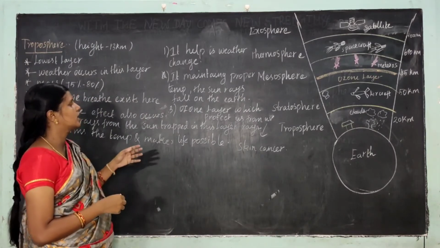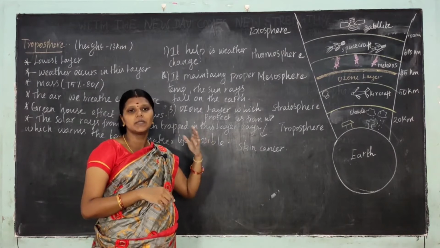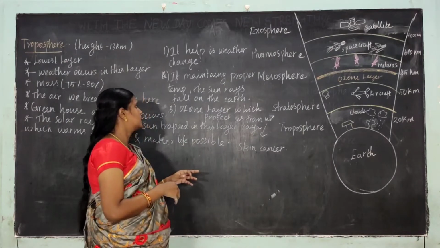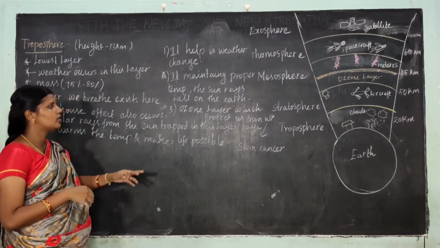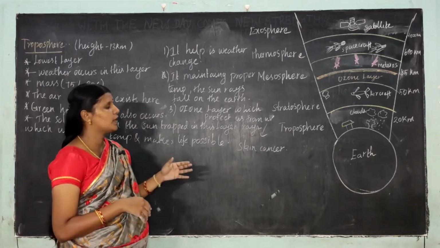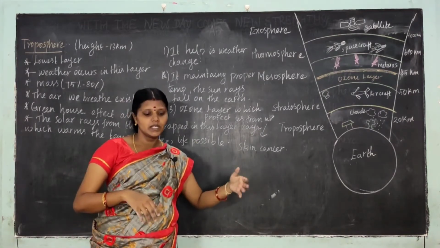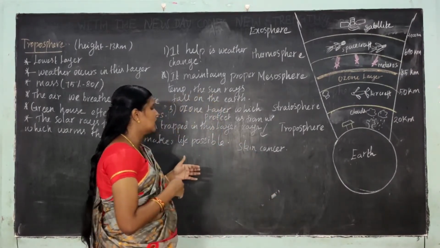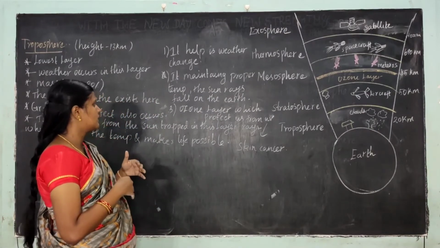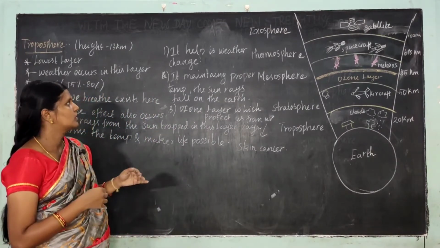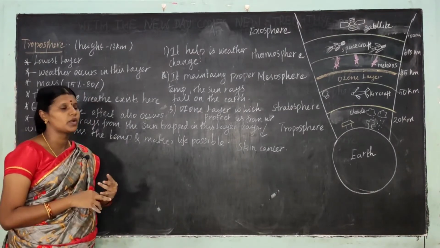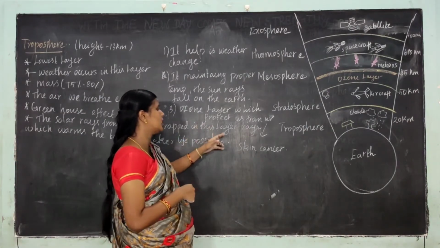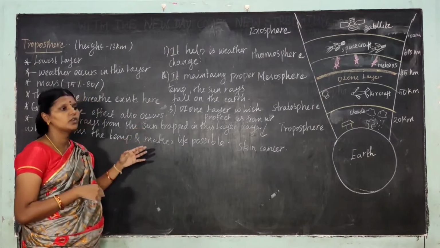First, it helps in weather change, and also it maintains the proper temperature as the sun rays fall on the earth, and the ozone layer in the stratosphere protects us from UV radiation, that means ultraviolet radiation, which causes skin cancer. The atmosphere helps us and protects us from all of these. So it helps in weather changes, maintains the proper temperature, and the ozone layer protects us from UV radiation. These are the roles of the atmosphere.